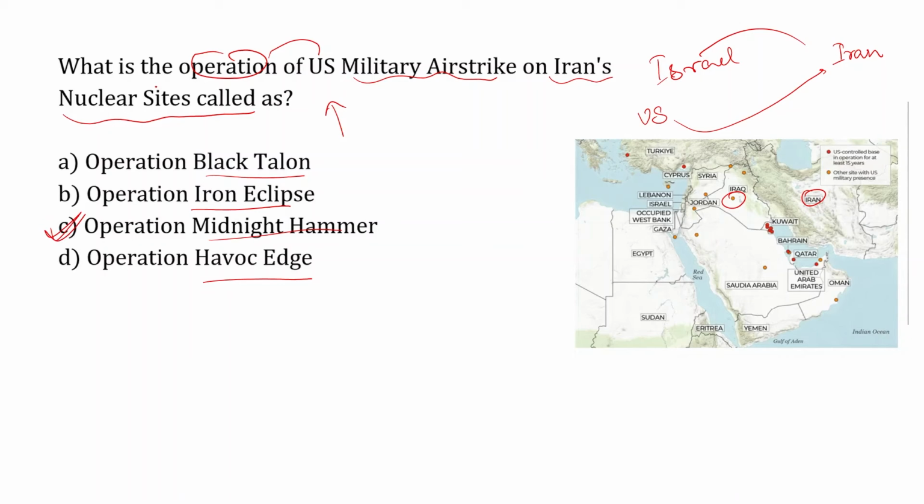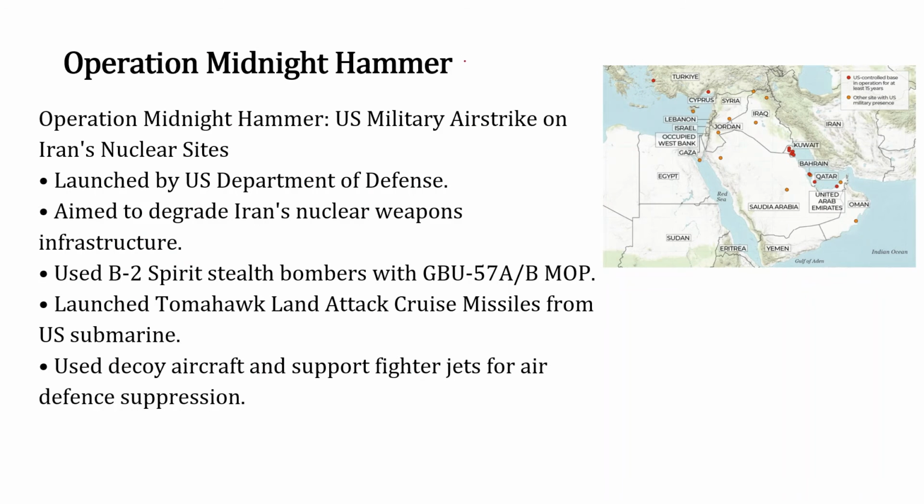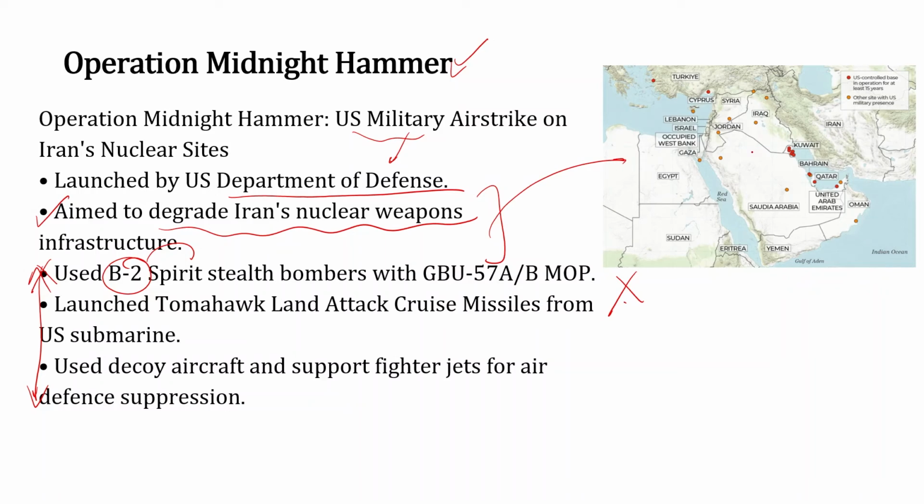Option C, Midnight Hammer, is the right answer, because Midnight Hammer was a US military operation. It was launched from the Department of Defense and it aimed to degrade Iran's nuclear weapons infrastructure. It used B-2 Spirit stealth bombers. These factors are not so important. The US got involved in favor of Israel, but nobody got involved in favor of Iran.